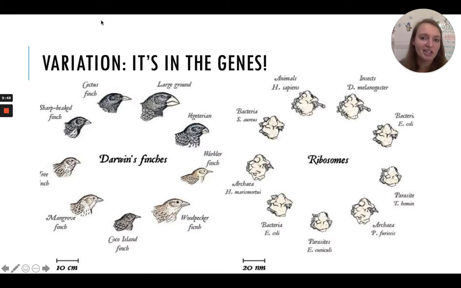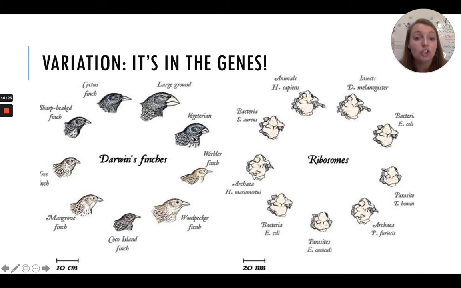So where is the variation? It's a throwback, or a reminder. Where do we find it? It's in the genes. All of these birds are finches. Darwin was a naturalist who worked on the theory of evolution, and is credited with most of it. He made a lot of observations and looked at a lot of finches, and you can see these all look a little bit different: their beaks, their body shapes, their heads. He didn't know this, but it is because of their DNA.